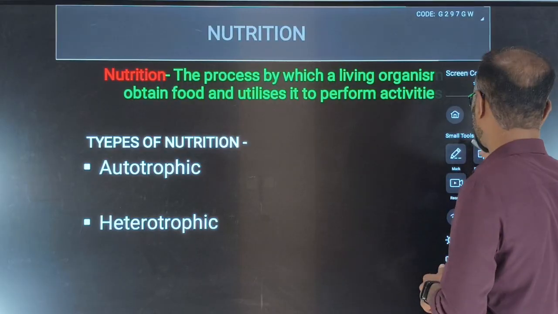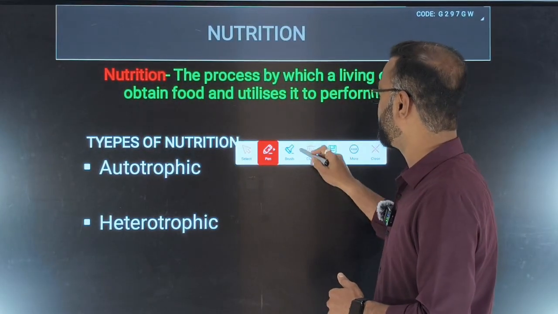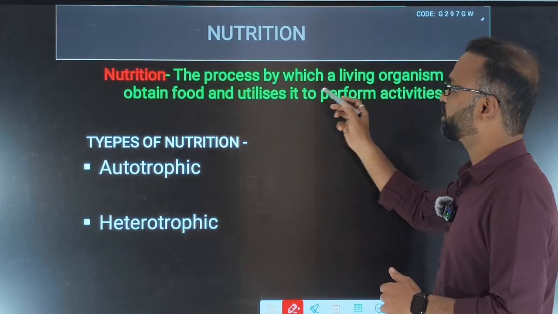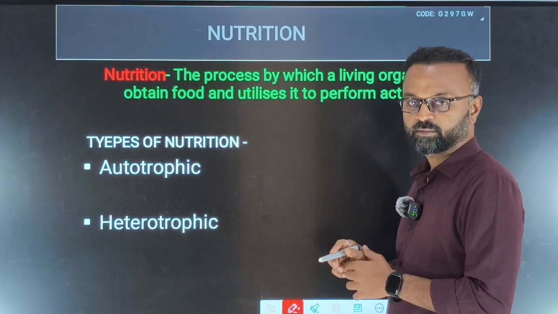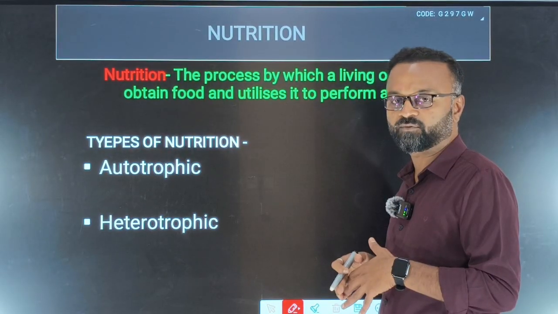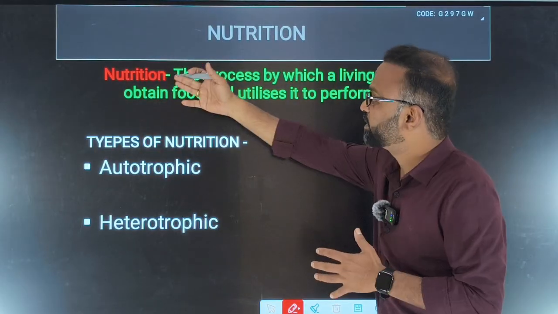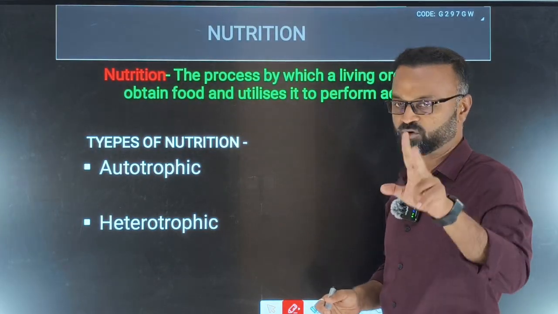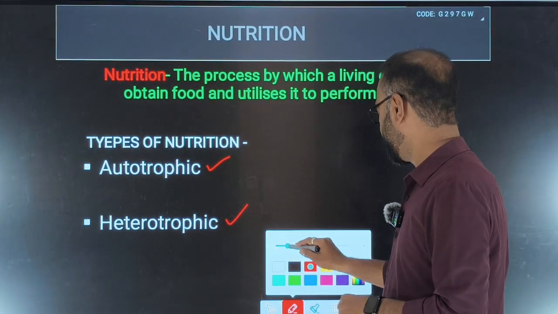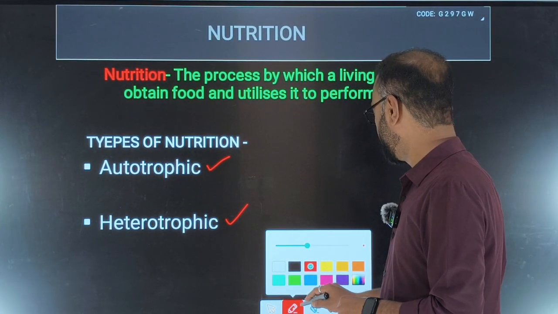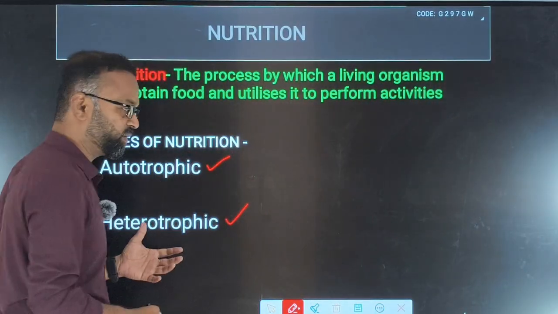So let us try to understand this particular concept. What is nutrition, what are they trying to tell here? It is the process by which a living organism obtains food, takes the food and utilizes it. That means it utilizes it inside the body for energy and different purposes. That's the reason that process we call nutrition. Two types of nutrition are there. One is autotrophic nutrition, another one is heterotrophic mode of nutrition. Let us try to understand what is meant by autotrophic and heterotrophic modes of nutrition.